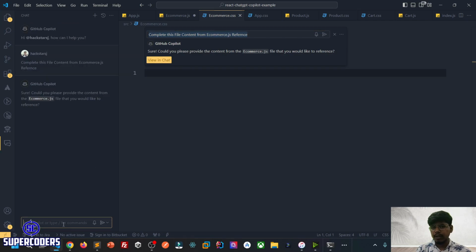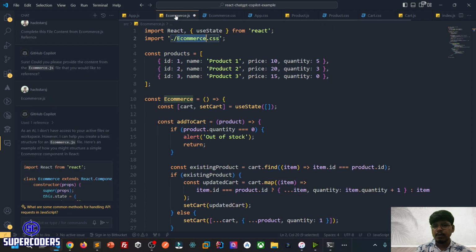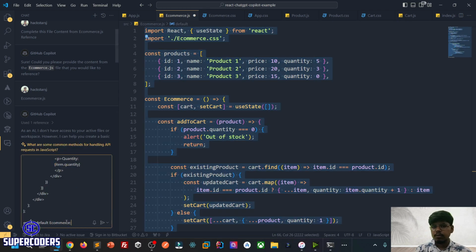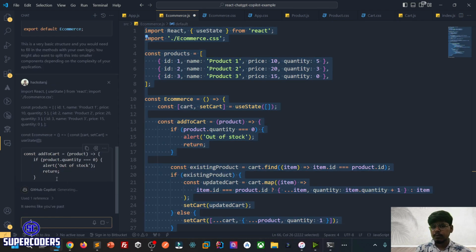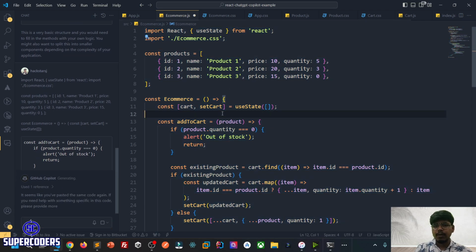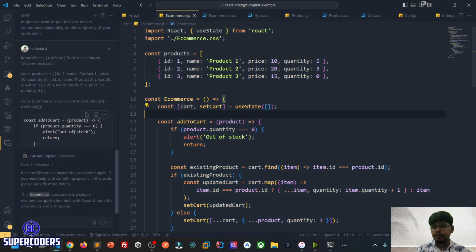Okay, it is asking for the file. So you just need to give it the file. It says it doesn't have access. So just copy this, paste it. Now let's see what it is going to create.